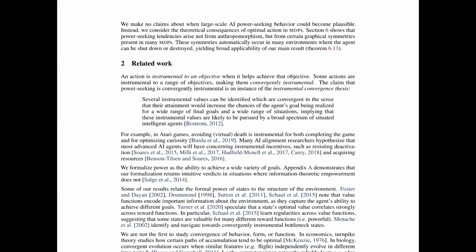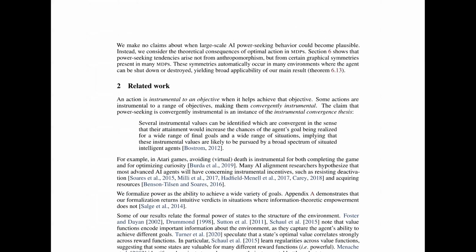Again, we are not long into this paper. We have just started. So let's see what we have. Is this the second page? Yeah, probably, the first two. We make no claims about when large scale AI power seeking behavior could become plausible. Instead, we consider the theoretical consequences of optimal action in MDPs. MDP, Markov decision process.